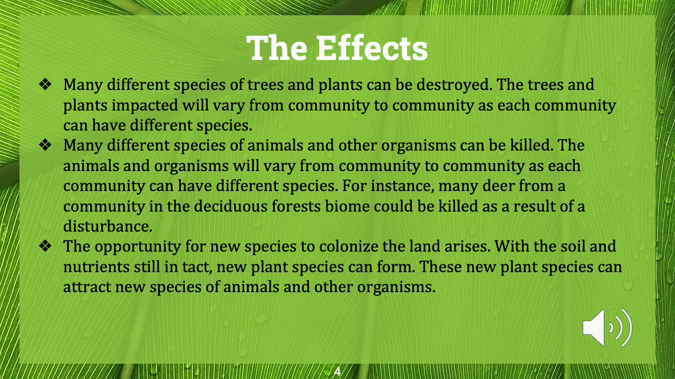Now that we have all of the background information, we can now specifically talk about the effect secondary succession has on a community cleared for agriculture. There are three big effects that can occur. The first being that many different species of trees and plants can be destroyed.